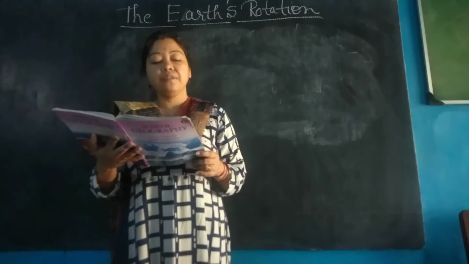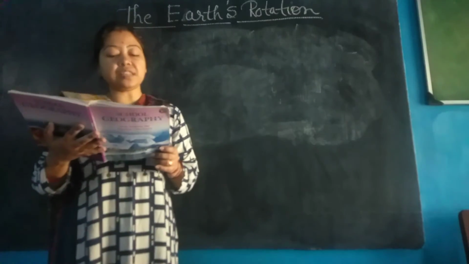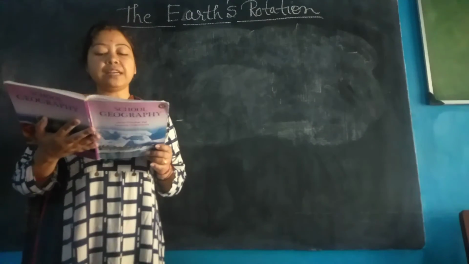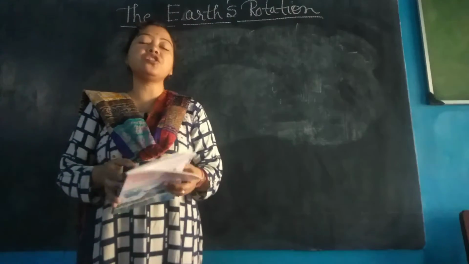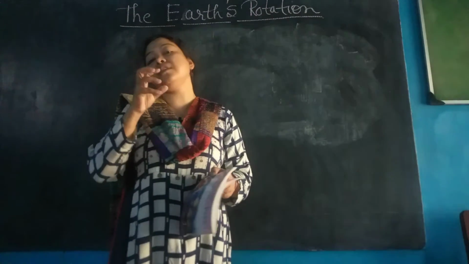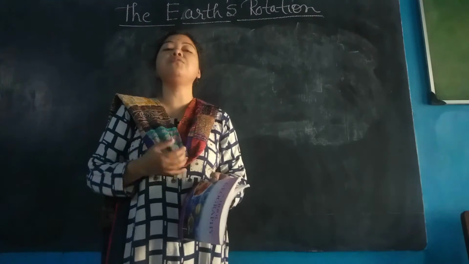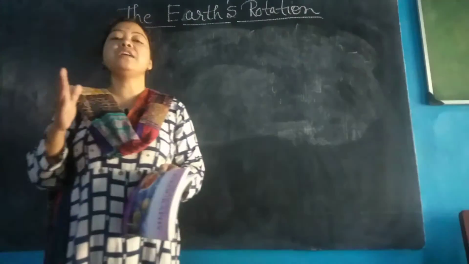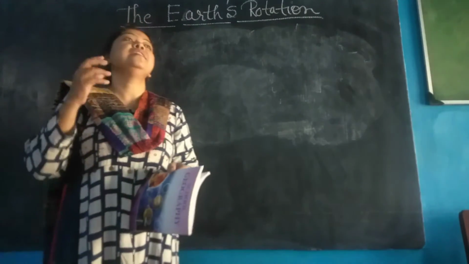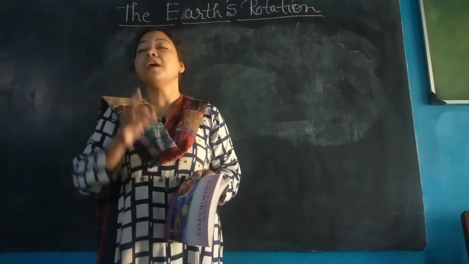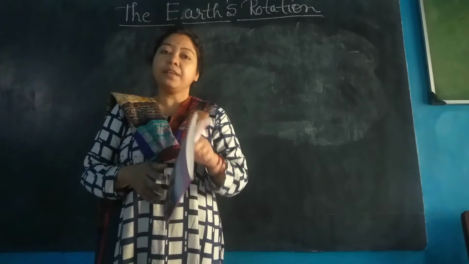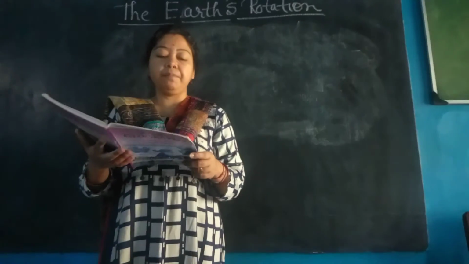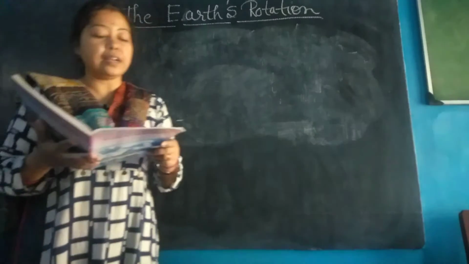By 1600, the astronomer Galileo developed the telescope and proved that Copernicus was correct and Earth was revolving around the sun. So the ancient view that the Earth was at the center was proved wrong, and he said that the sun is in the center of the solar system and all the heavenly bodies or planetary objects move around the sun. This concept was proved by him. Now we are going to the next part, that is the apparent daily movement of the sun.